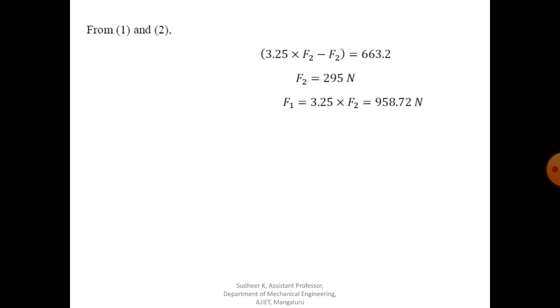So always F1 value should be more than F2, because the tight side tension should always be greater than the slack side tension. So this is the first unknown you have to find out, that is the ratio of tension F1 by F2, or you need to find F1 and F2.